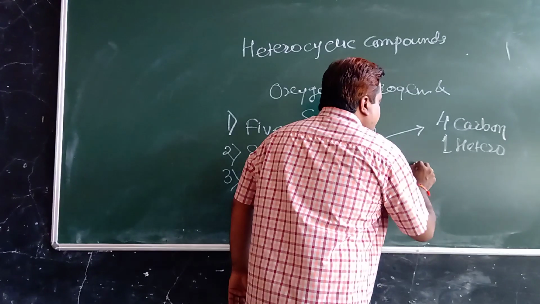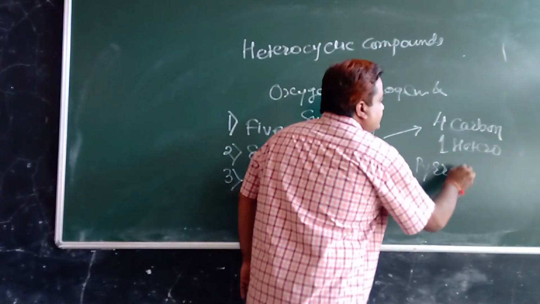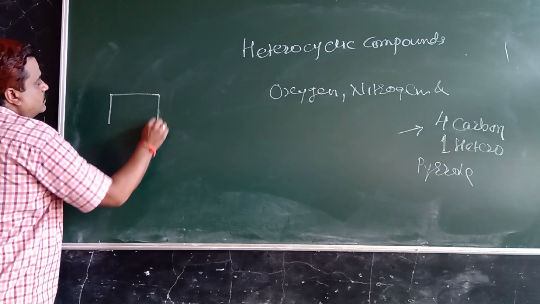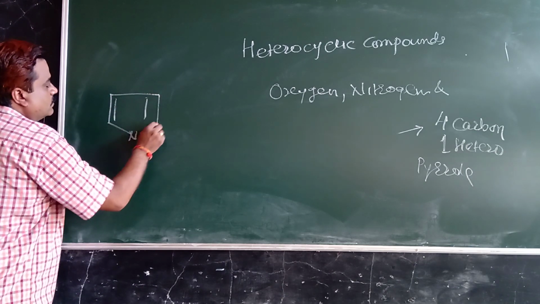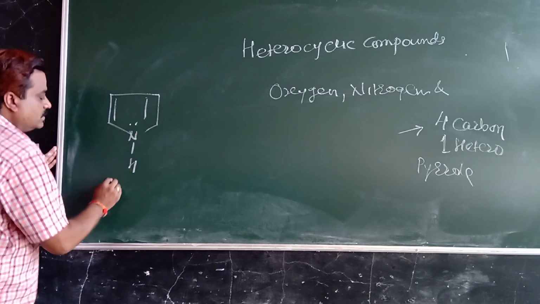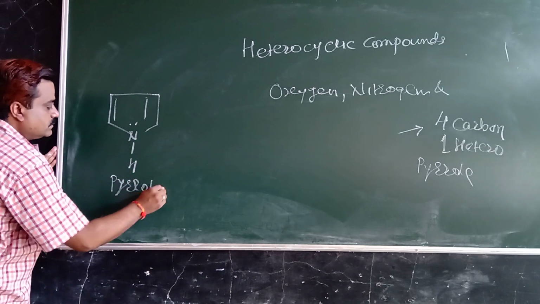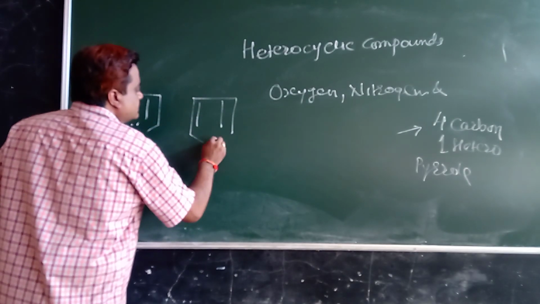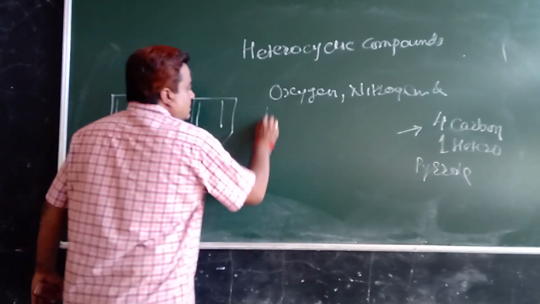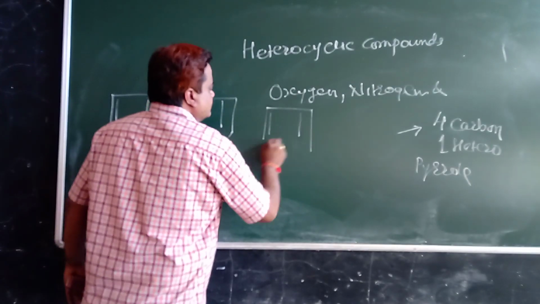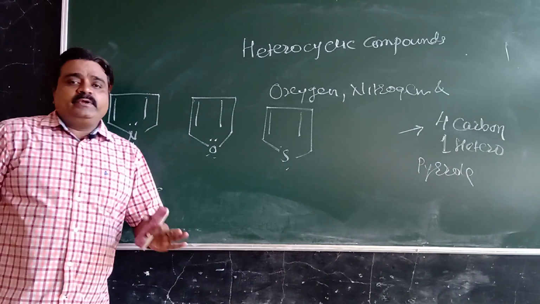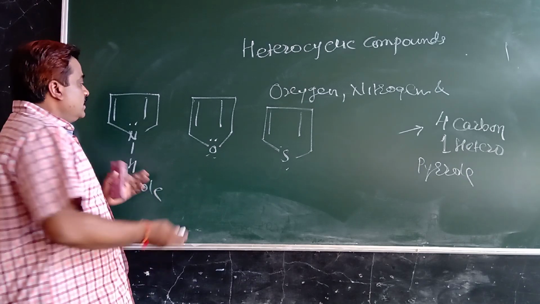For example, pyrrole, furan, thiophene. These are the 5-membered heterocyclic compounds.